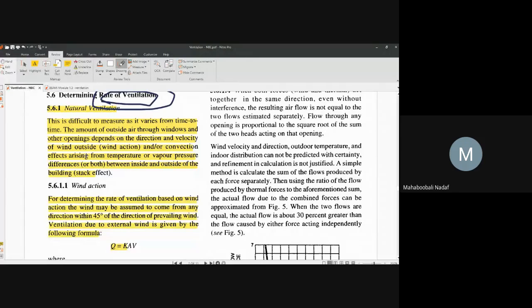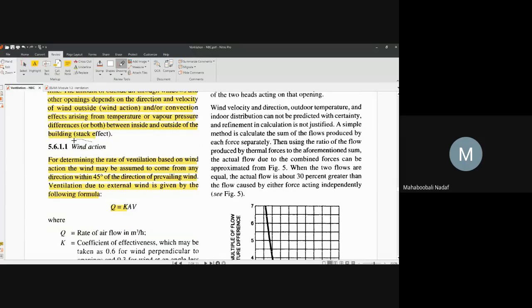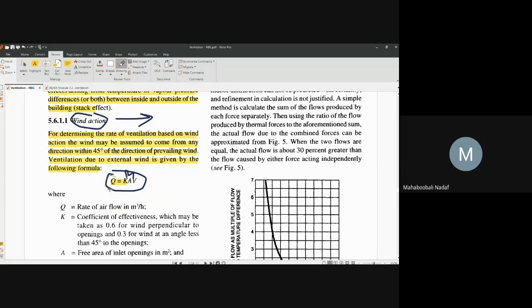Now, what rate of ventilation is required? What is the wind, how much air quantity should be there? There is one formula. Airflow, which depends upon wind speed, is given by the formula Q equals KAV. There is one constant, and then area into velocity. Right?